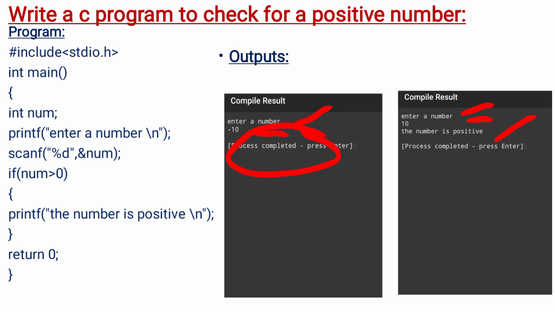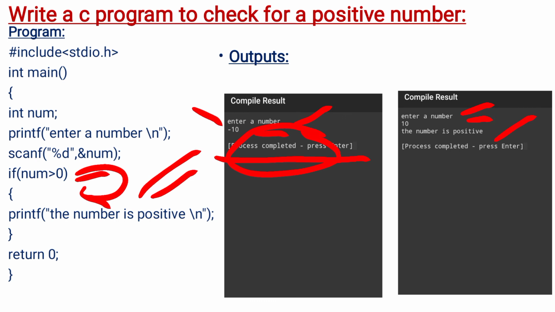Here, see, if the number is greater than 0, only then the control comes inside the if block. In that block, only one statement is there, printf "The number is positive". So here I entered a negative number, that's why we didn't get any output.